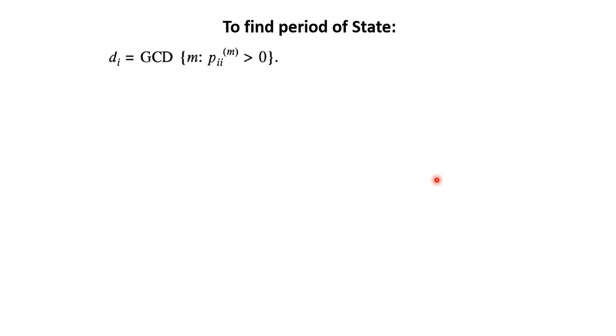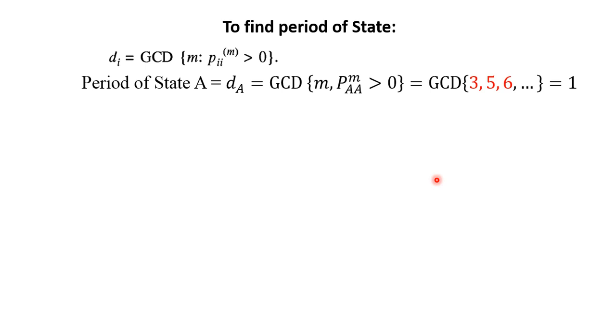To find the period of the state, dA, first the period of state A, dA equals GCD of m such that PAA^m is greater than 0. That means for that first diagonal element, whenever that is greater than 0, you have to note down the number of steps. So in step 3 it is greater than 0, step 5 greater than 0, step 6 greater than 0.